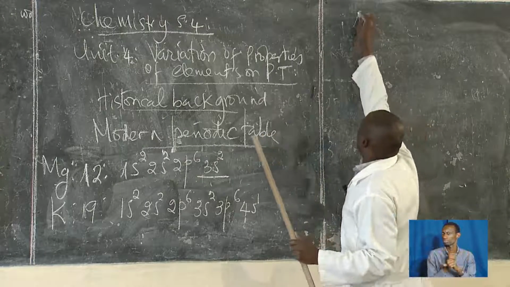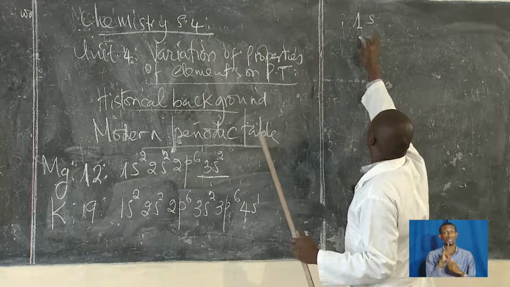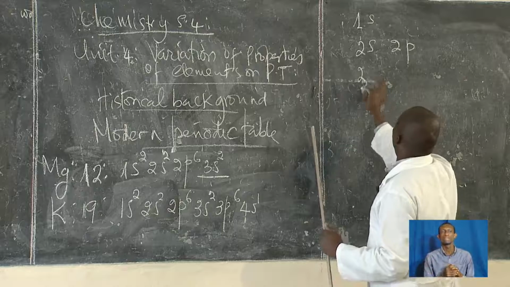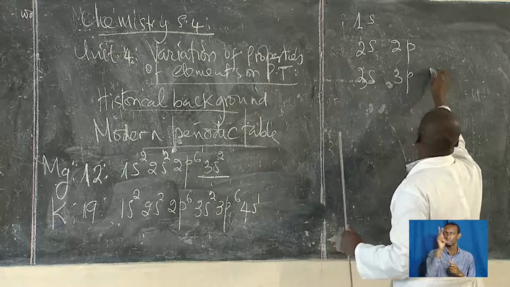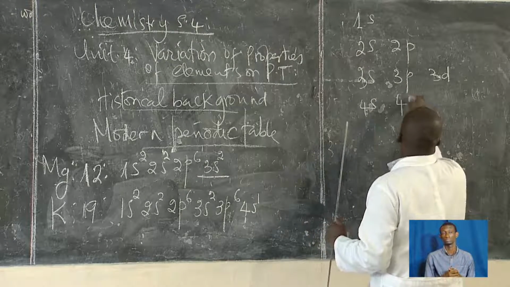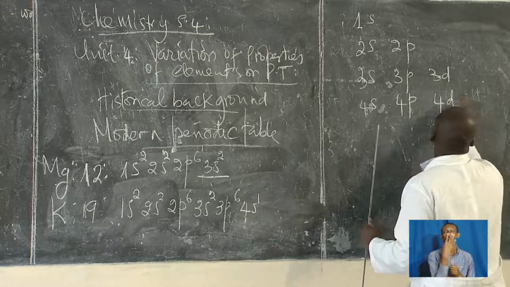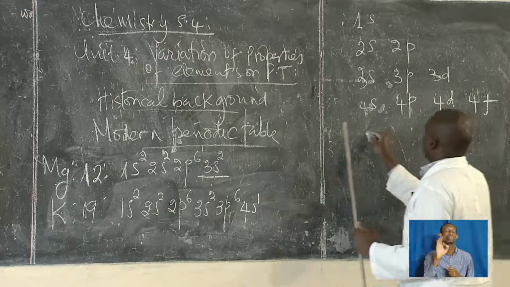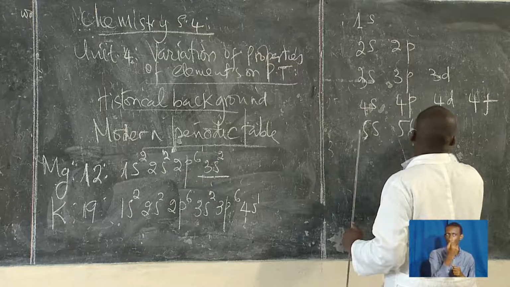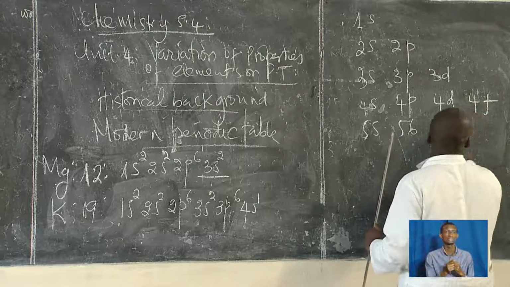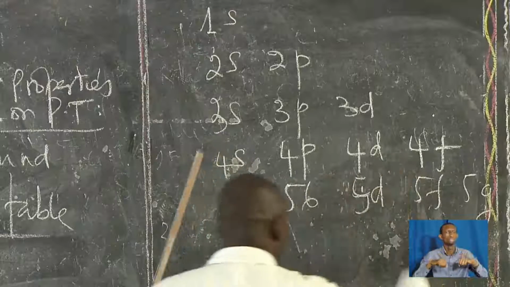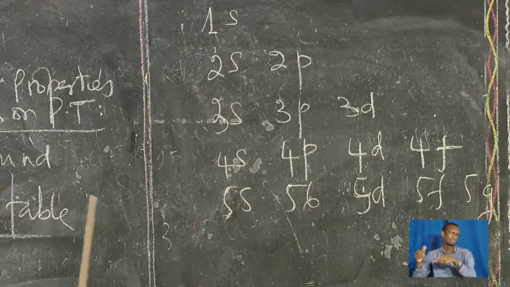This is the arrangement: 1s, 2s, 2p, 3s, 3p, 3d, 4s, 4p, 4d, 4f, 5s, 5p, 5d, 5f, and even 5g, and so on. This is the Aufbau principle.